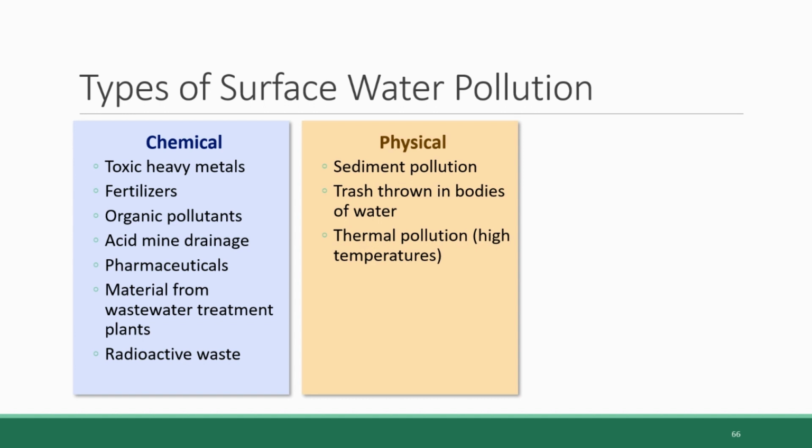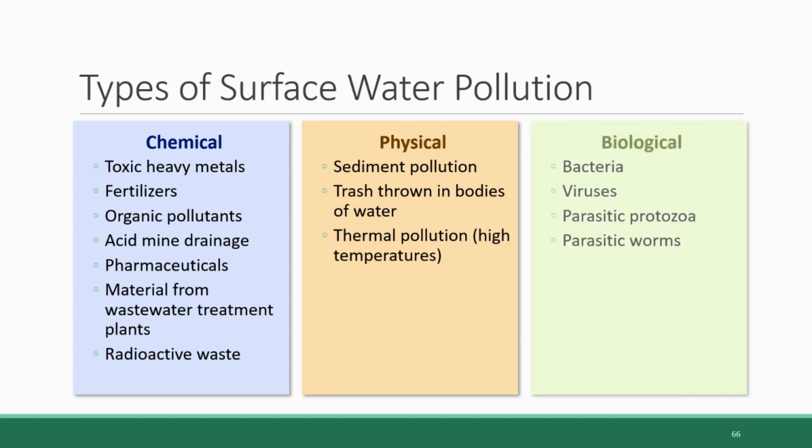Physical pollutants include sediment pollution, which is the buildup of minerals, those sand, silt, and clay particles that we talked about before when we were talking about soil. These things can build up in waterways. Trash that's thrown into bodies of water is also physical pollution. And then thermal pollution, which is a bit different of a concept. The idea is that heat acts as a physical pollutant because raising the temperature of water can harm the aquatic organisms that live in that water.